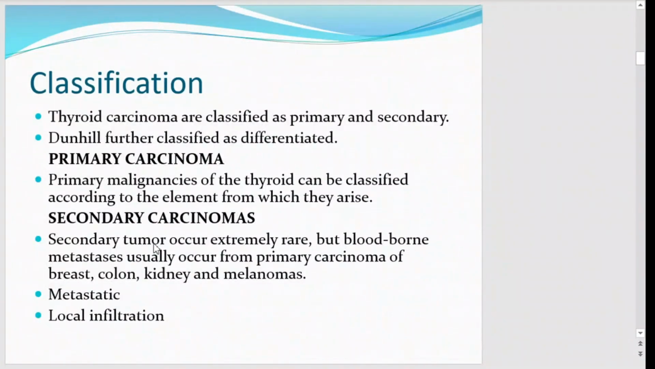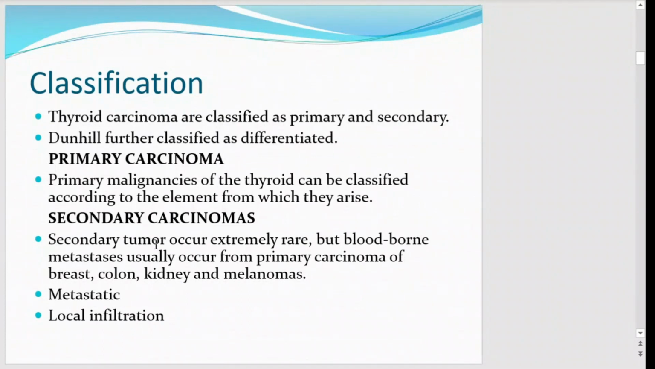Now, this is the classification of the different types of thyroid carcinomas. Basically, thyroid carcinomas are classified as primary thyroid carcinomas and secondary, because secondary means due to metastasis. They are further classified as differentiated and undifferentiated. He classified what is a primary carcinoma and what is a secondary carcinoma.